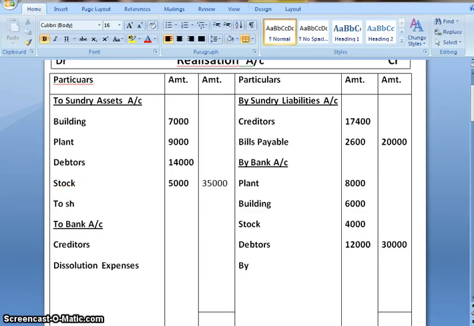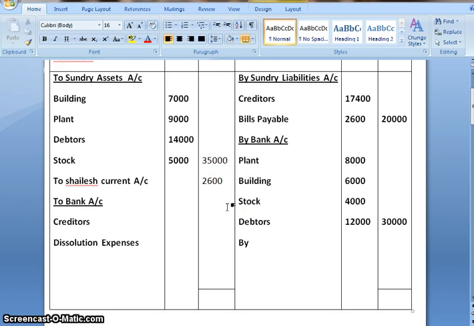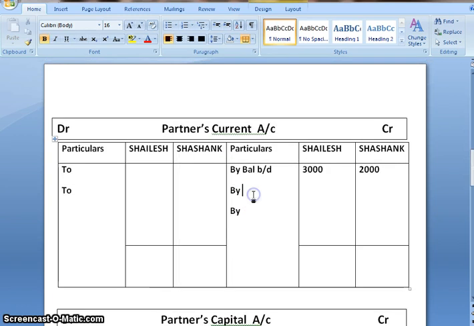So I will write to Shailesh current account, amount is 2,600. And the second effect would be in partner's current account. So I will write by realization account, under Shailesh, 2,600.